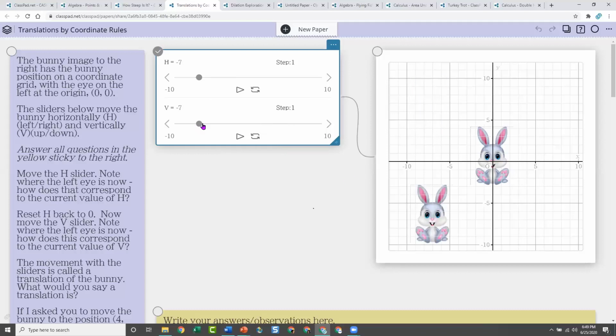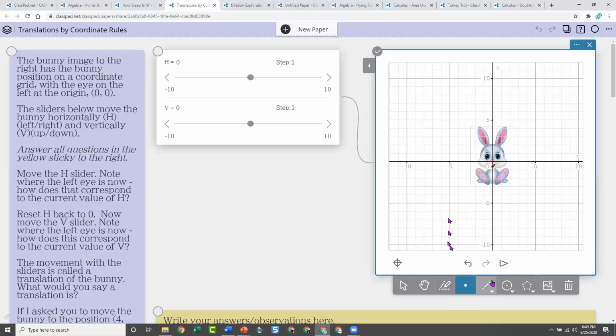And so now you could set him back to 0, and you could ask the students, okay, if I want the bunny to end up at a specific coordinate, maybe put a point on the grid somewhere. So this is where the geometry comes in. If I want the bunny's nose to end up here, how would I have to move him? And so it's helping students understand the translation rules. You have to add or subtract to the X and the Y. That's what we're doing with this activity.